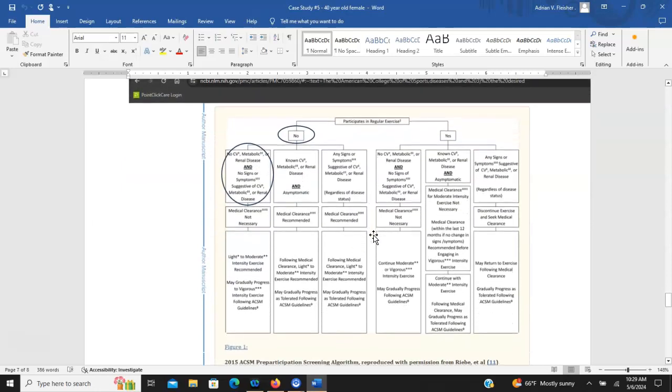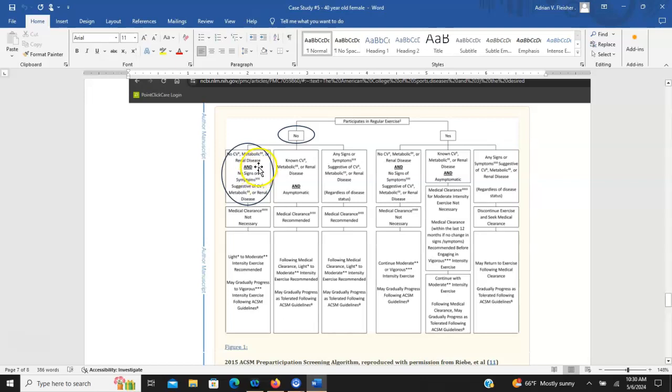So with this client, she does not work out, and she does not have any cardiovascular, metabolic, or renal disease. We don't have any known metabolic or renal disease, so that comes off the table, nor does she have any signs or symptoms, so that comes off the table as well. Though she is a smoker, though she is sedentary, though she has family history as well, and that could lead to eventual signs and symptoms, she did not present with chest pain, weakness, lightheadedness, shortness of breath, any of the things I mentioned earlier.